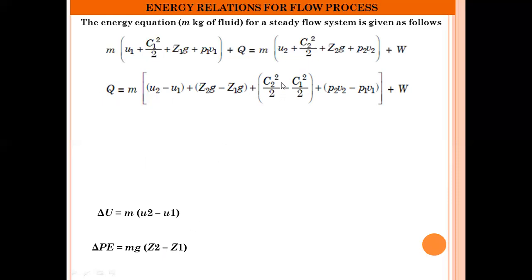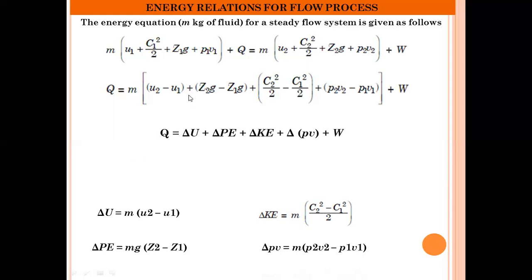Again, m into (c2 square by 2 minus c1 square by 2) is nothing but the change in kinetic energy. So delta KE is equal to m into (c2 square minus c1 square) by 2. Again, m into (p2 v2 minus p1 v1) is nothing but the change in flow work between section 2 and section 1. So by replacing these values in the Q equation, this equation can be written as: Q is equal to delta U plus delta PE plus delta KE plus delta PV, that is flow work, plus W.